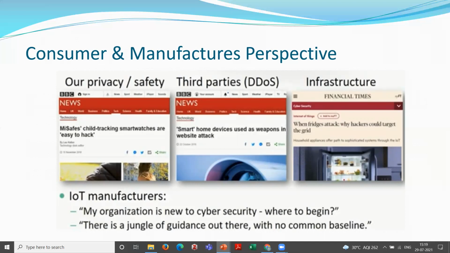So whatever the smartwatches provided by the manufacturer, it is easy to hack. So what about security and safety? It is obviously not a secured one. Next is the smart home devices used as a weapon in a website attack.